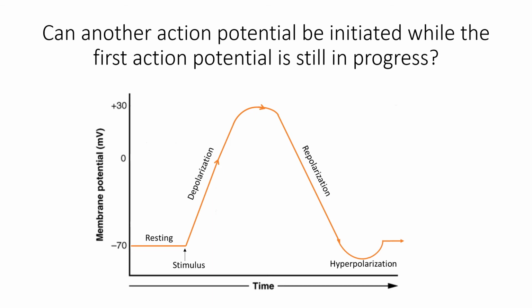Can another action potential be initiated while the first action potential is still in progress? The answer is no. While the first action potential is in progress, another one cannot be initiated. This is due to absolute refractory period, during which the majority of voltage-gated sodium channels are inactivated after sodium enters the axon.